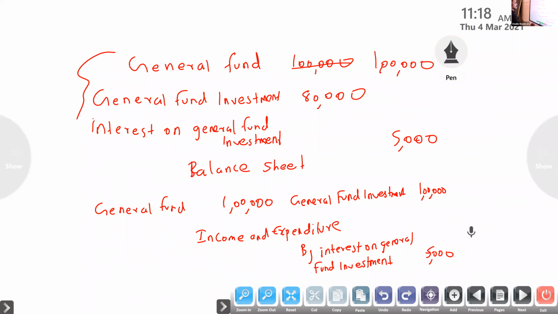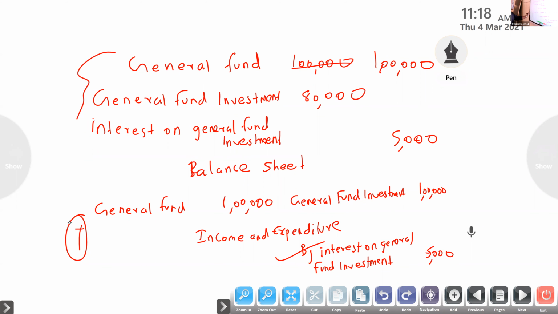Okay. So if it is a special fund, this interest we will add here. If it is a general fund, no need. Fund liability, investment asset. Remaining interest on general fund investment is 31. Suppose if we have an accrued adjustment, accrued general investment means you have to add it with the income and show it in the balance sheet as an asset.